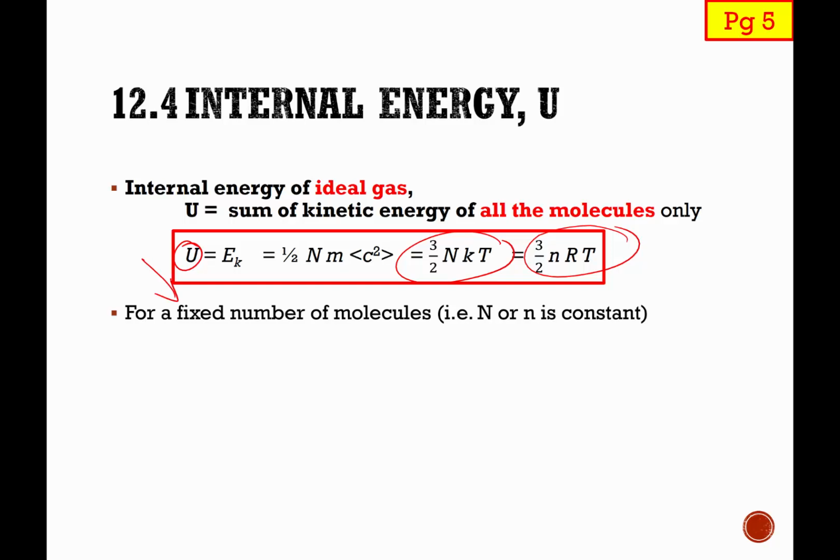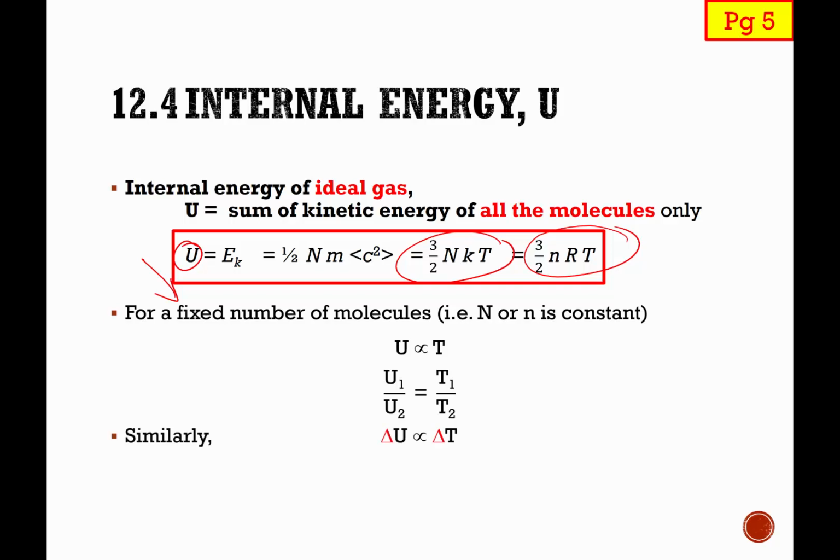If that is the case, then the ideal gas internal energy is proportional to the temperature. In terms of ratio, if I have the same mass of ideal gas at a certain temperature at first and some other temperature in the end, then the ratio of the internal energy in the first case and second case will simply be equal to the ratio of the temperature as well.